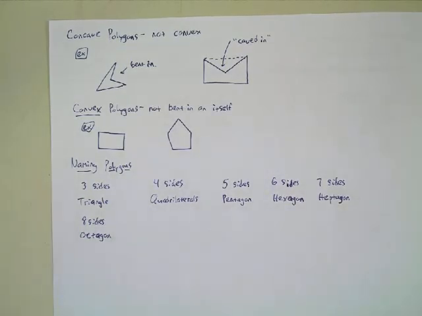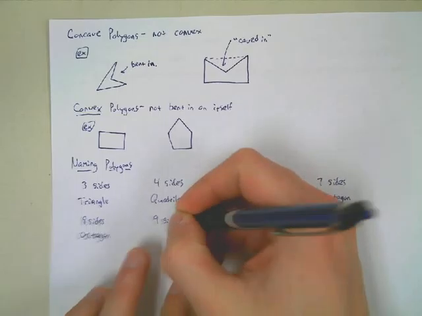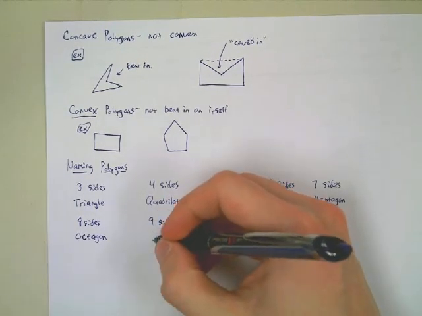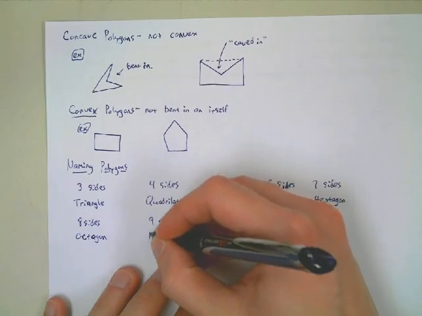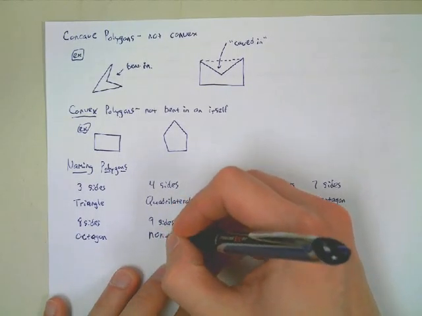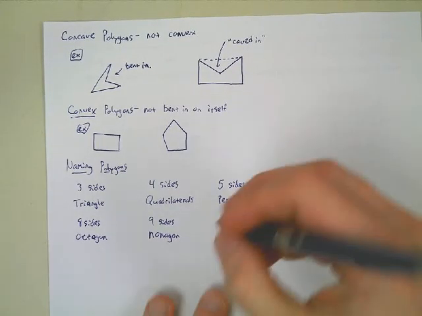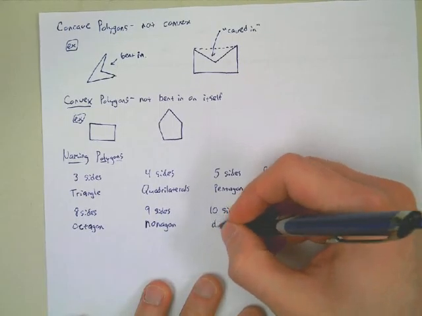All right, let's see here. 9 sides. Anyone know what that one is? What's it in Spanish? Yeah, exactly right. Nonagon. Okay. Well, 10 sides, we know that's a decagon, right? Like a decade. And then we kind of stop after that.